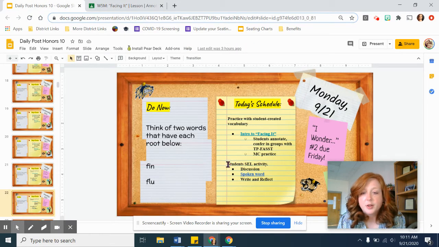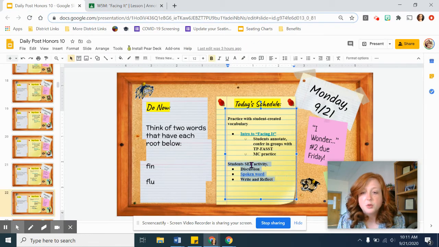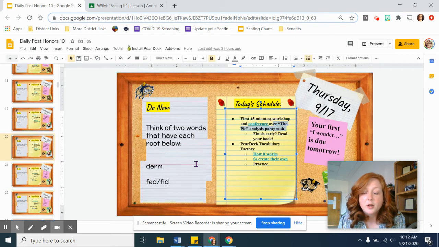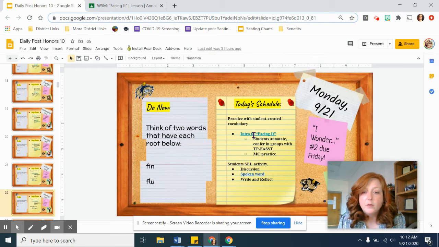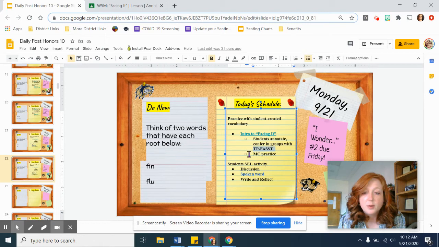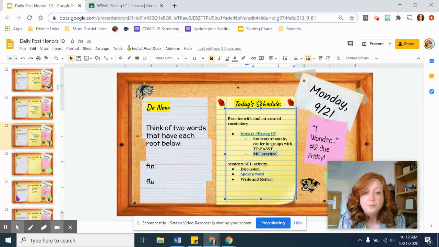And then this was extra. This social emotional learning, there's no grade associated with this. We actually didn't get to it, and I don't know if we're going to do this in class. So far, the only things you need to be concerned about are this paragraph, this analysis paragraph due tomorrow, the 22nd at midnight. And then we started Facing It, and you should complete that TP Fast graphic organizer. We haven't even started this multiple choice yet.